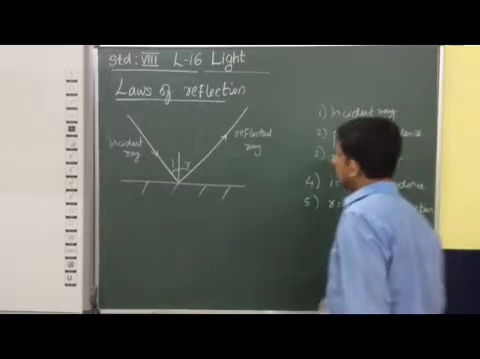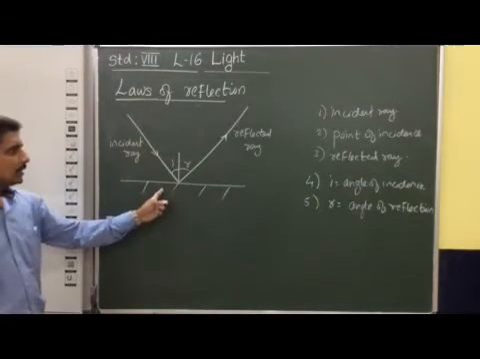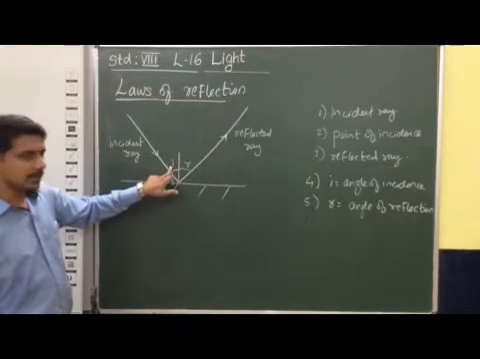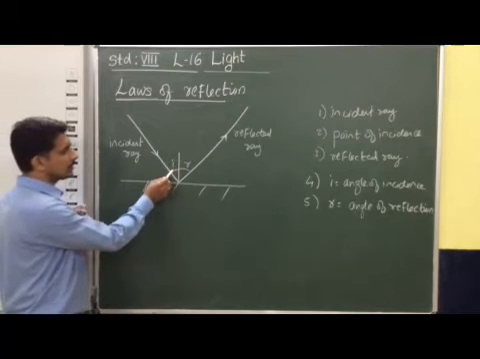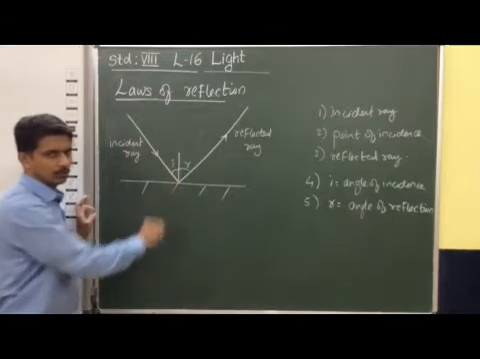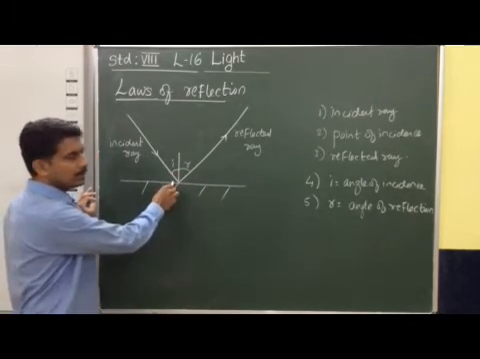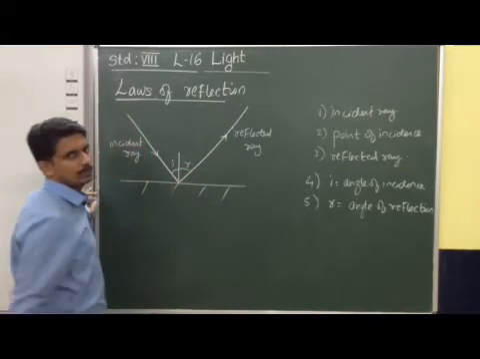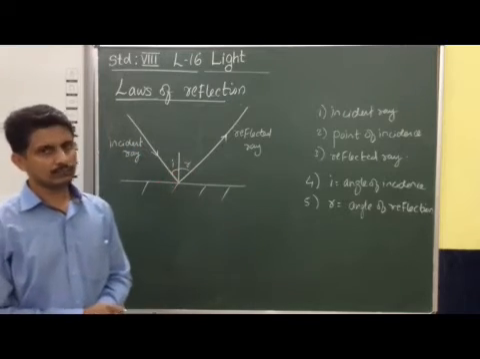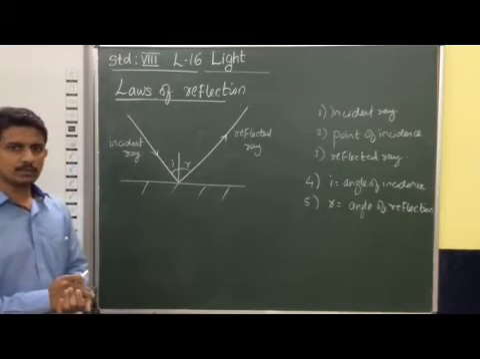This is the way we can understand some of the terms relating to reflection: incident ray, reflected ray, normal, and angle of incidence. Remember, the angle of incidence is the angle formed between the incident ray and the normal. Similarly, the angle of reflection is the angle formed between the reflected ray and the normal. Based on this, we have to understand the laws of reflection.